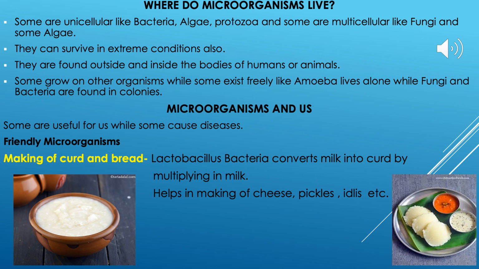Some microorganisms grow freely, which means they don't stay with others or they don't live in colonies, like amoeba. Amoeba lives freely in this environment, but fungi and bacteria are sometimes found in colonies. Yeast, you remember? Yeast forms colonies, and yeast is a type of fungi.